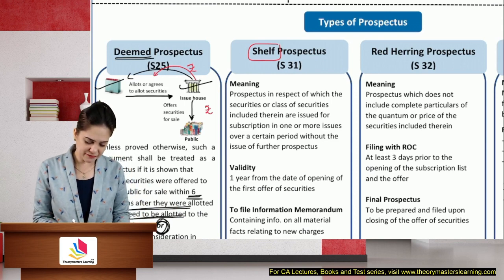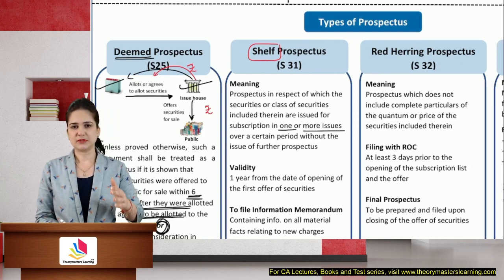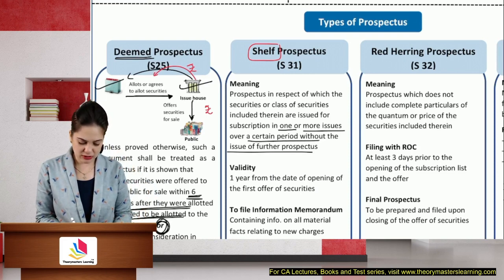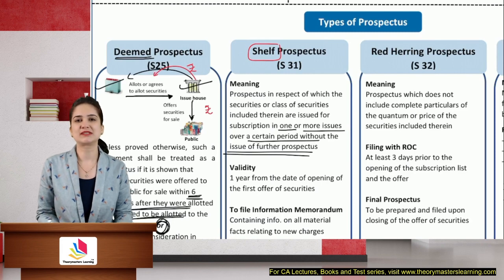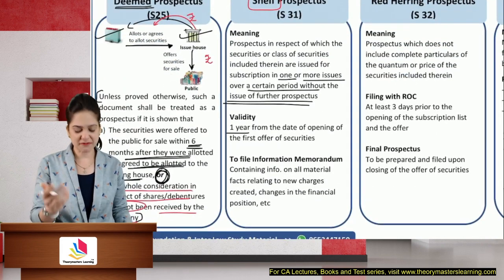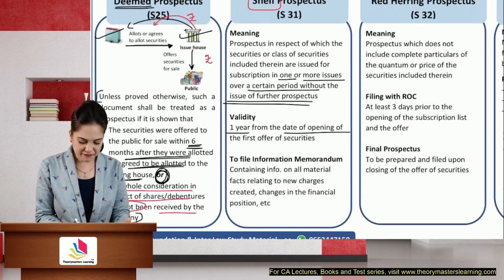Prospectus in respect of which securities or class of securities are issued for subscription in one or more issues. If we go for multiple issues over a period of time without the issue of a further prospectus, then it is known as a shelf prospectus. It has validity of 1 year. It has a shelf life from the date of the first offer of security.